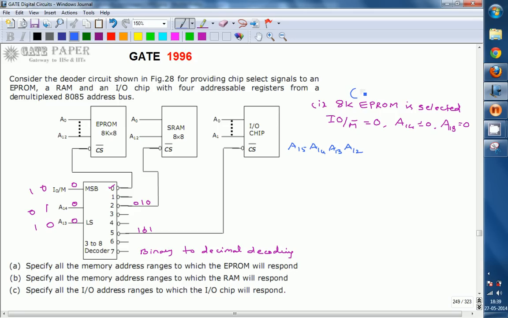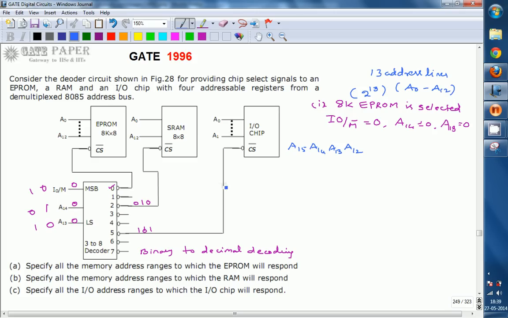8K implies nothing but 2 power 13. 2 power 13 implies nothing but 13 address lines it requires. So 8K requires 13 address lines, and A0 to A12 are going to be the address lines used. So the EPROM is going to be used with A0 to A12 address lines.